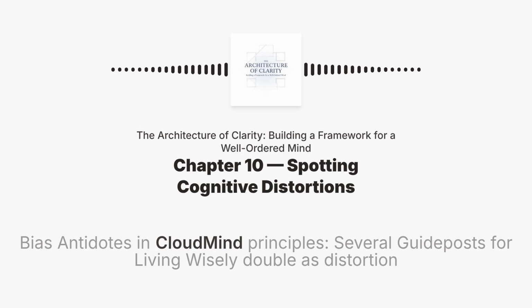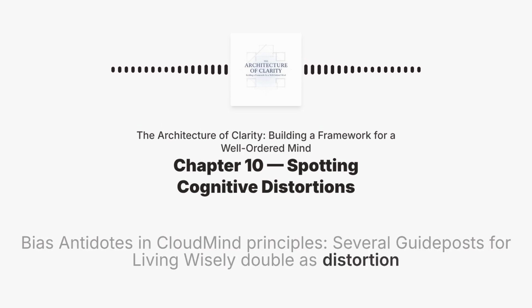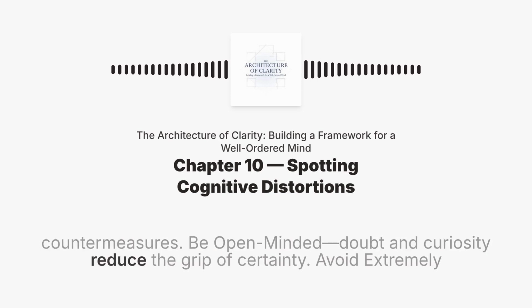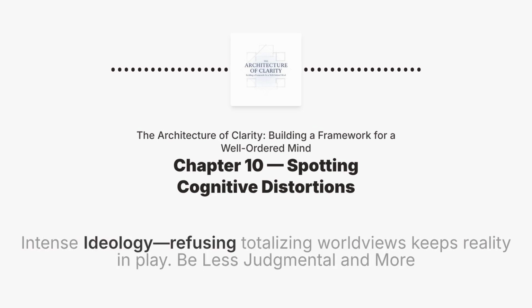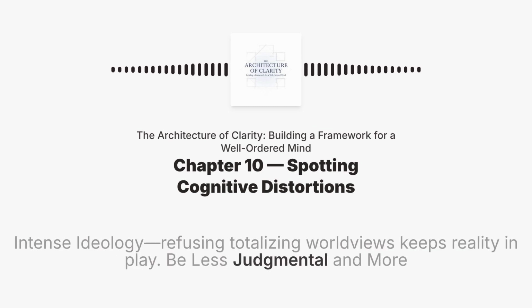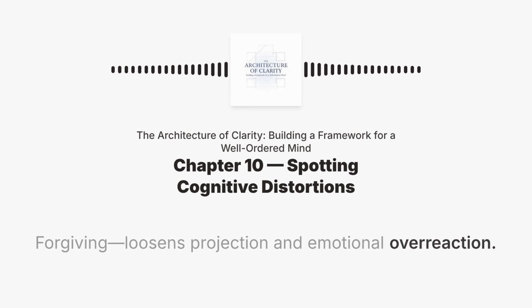Bias antidotes in Cloudmind principles. Several guideposts for living wisely double as distortion countermeasures. Be open-minded. Doubt and curiosity reduce the grip of certainty. Avoid extremely intense ideology. Refusing totalizing worldviews keeps reality in play. Be less judgmental and more forgiving. Loosens projection and emotional overreaction.